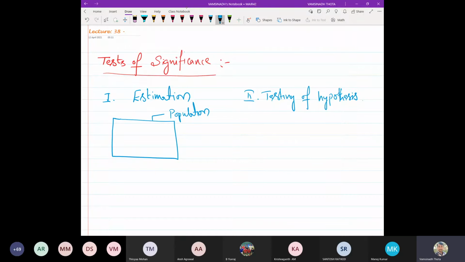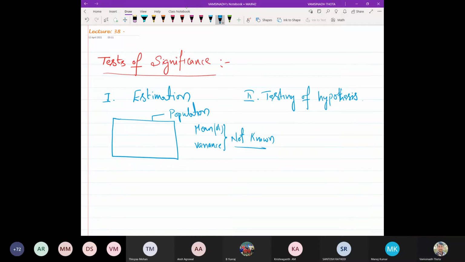The statistical parameter may be the mean or it may be the variance. Since we are dealing only at the basic level, mostly it is either the mean of the population or the variance of the population. Assume that the mean or the variance of the population is not known to us.